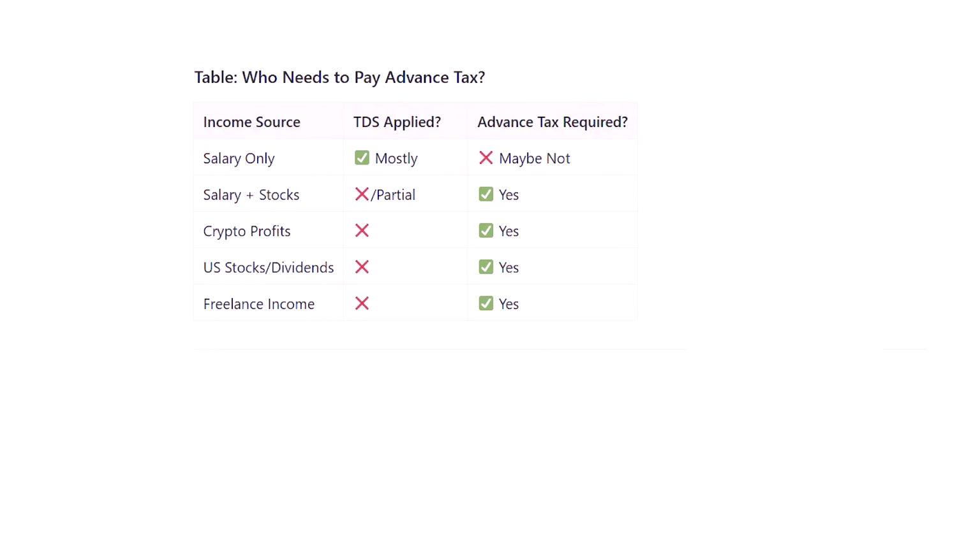Let's talk about who needs to pay advanced taxes. So if your income is just from your salary, from a job, you might not need to pay advanced taxes. But if you earn anything from stocks, from crypto, from US stock dividends, or your freelance income, obviously you have to pay advanced taxes to the government.